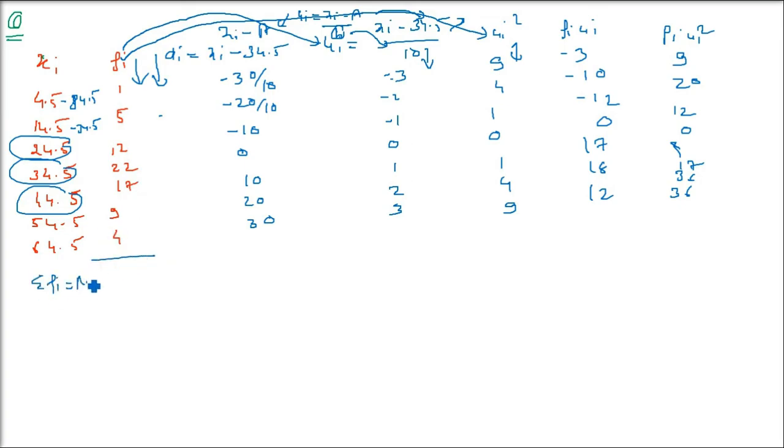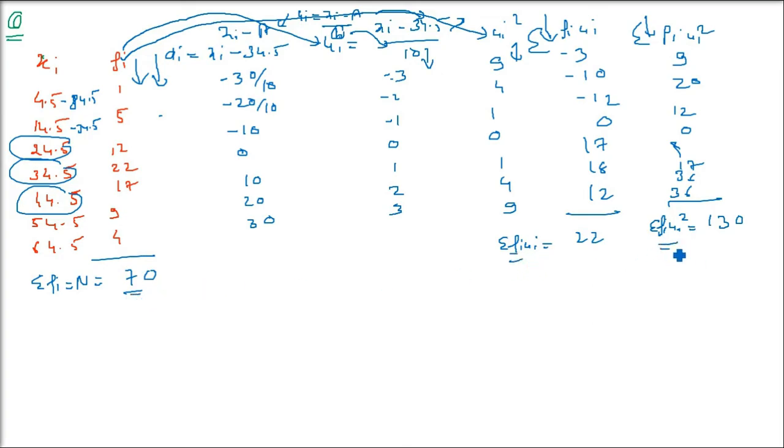First, we have to find capital N, so sigma fi. Always when we have discrete frequency, we have to find sigma fi. That is going to be 70. Then sigma fi ui: add the last two columns. So this is 22, a very small number. Then sigma fi ui whole square is going to be 130.